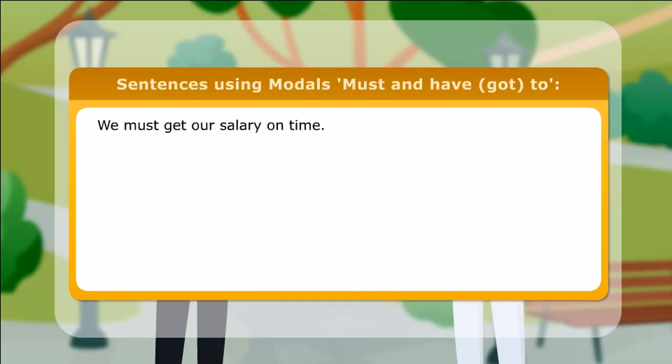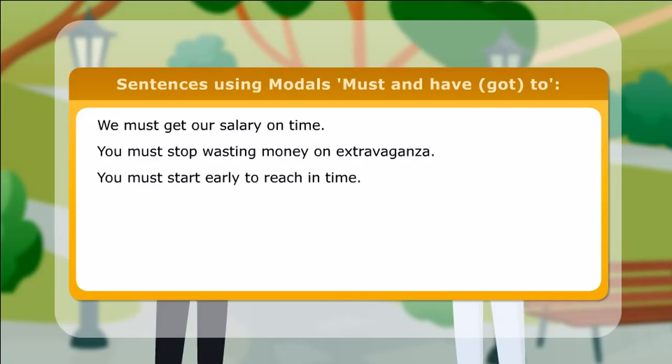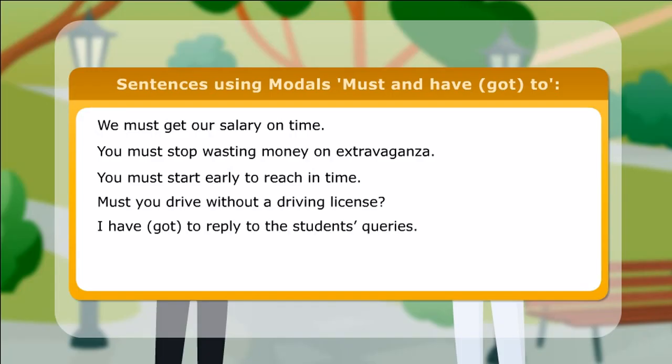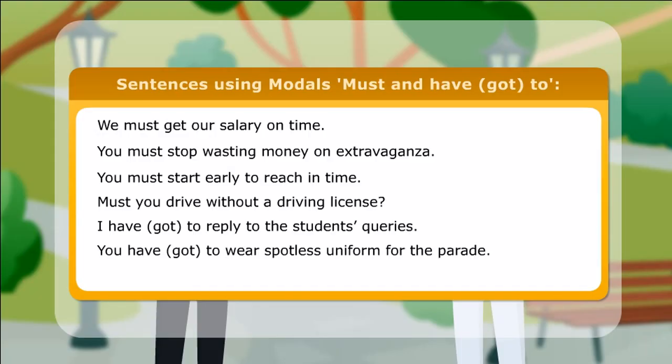Here are a few more sentences using modals must and have got to. We must get our salary on time. You must stop wasting money on extravaganza. You must start early to reach in time. Must you drive without a driving license? I have got to reply to the students' queries. You have got to wear spotless uniform for the parade. Have you got to convey something urgent to her?